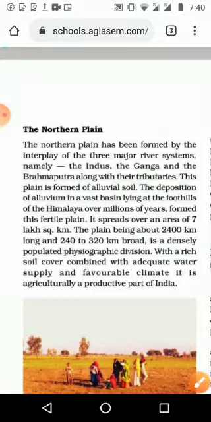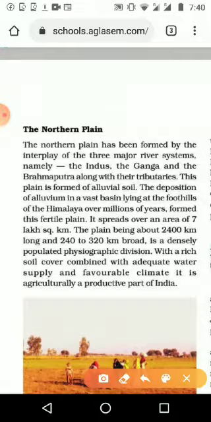That's why we can see the Green Revolution started in the Punjab and Haryana area, because of the presence of these North Indian rivers. Then how did the alluvial soil form there? The deposition of alluvium in a vast basin lying at the foothills of the Himalaya over millions of years formed this fertile plain. With the help of these three rivers, the deposits came from the Himalayan ranges and were deposited in the foothills of the Himalaya for thousands and millions of years, and slowly it formed the plains.